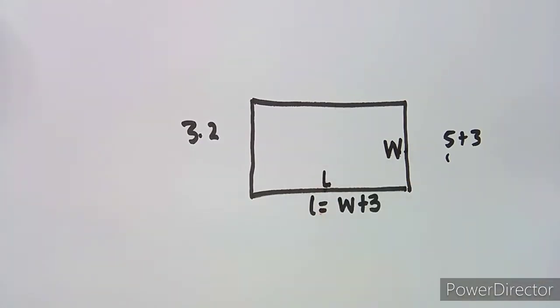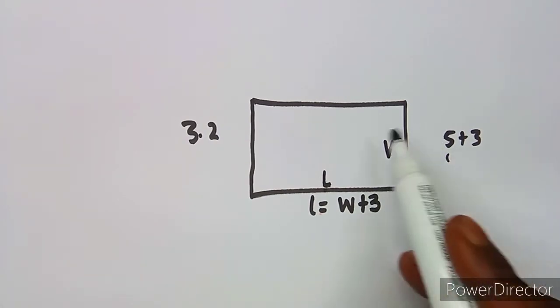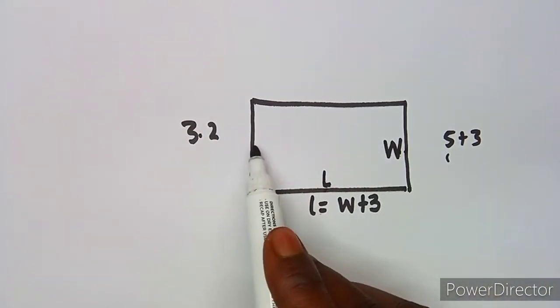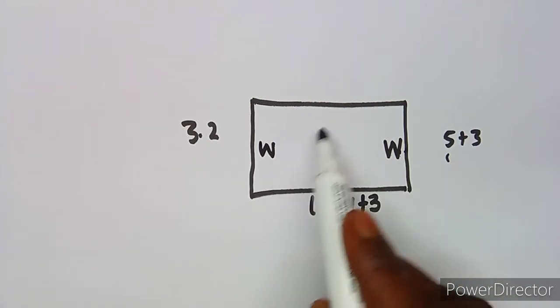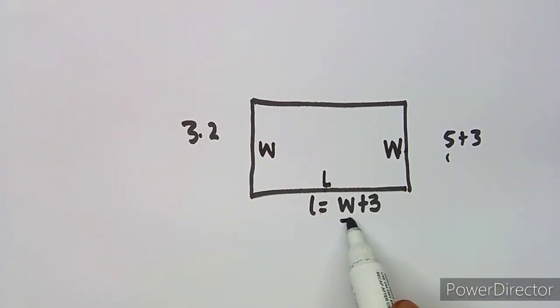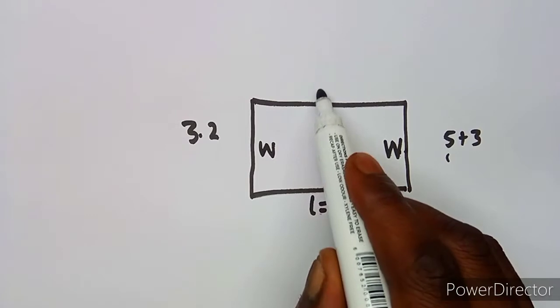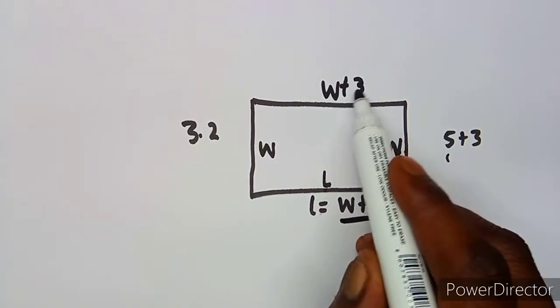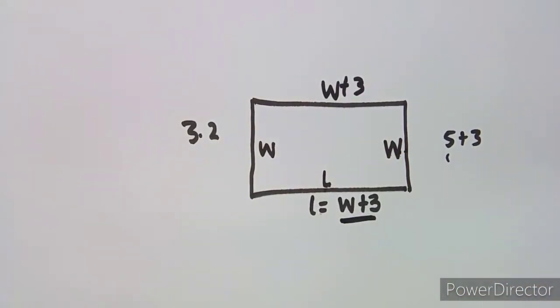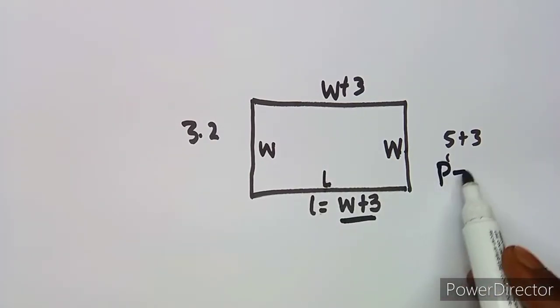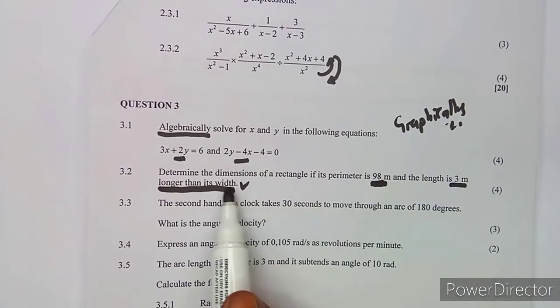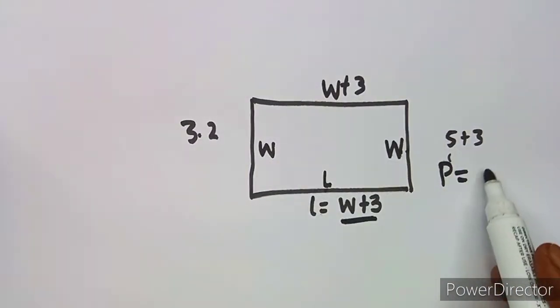All right, so guys, take note. Remember the properties of a rectangle, that these sides are opposite and equal. So this is w, and this is our length in terms of w, which is w plus 3, where w is representing the width. So this is your rectangle, and you are given that the perimeter, which is the distance right round the shape, is 98 meters, like this.